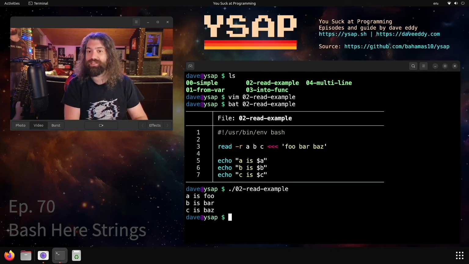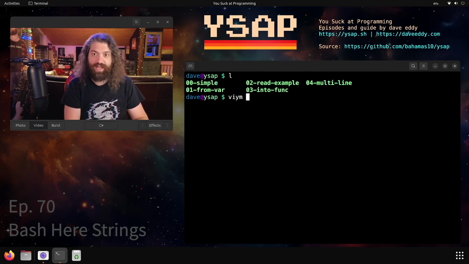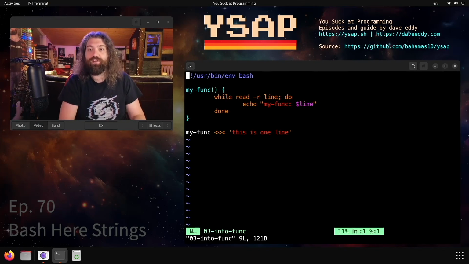This is a way of splitting strings in bash using the read built-in. Super useful, and also shows how the here string can be used to do that. What's the next one? So we have, what is it called? Into func? That's not right. Into func. Okay, so what's going on here?